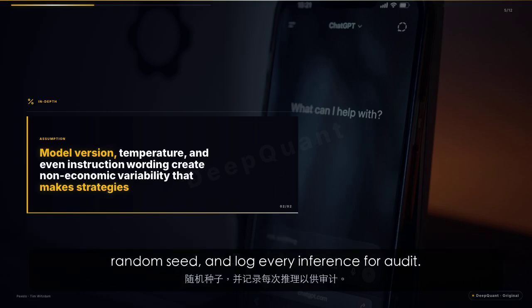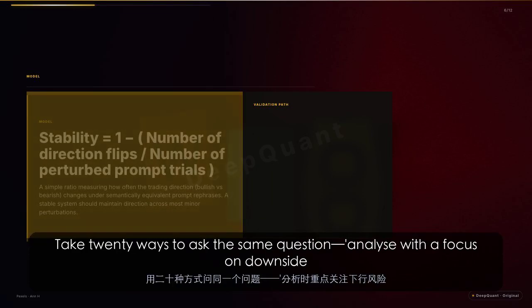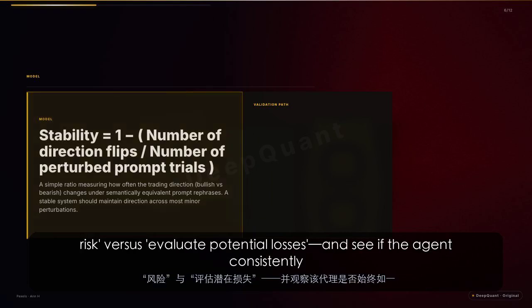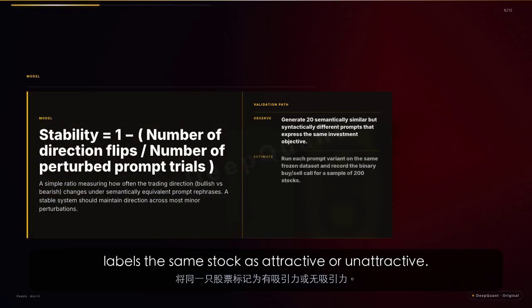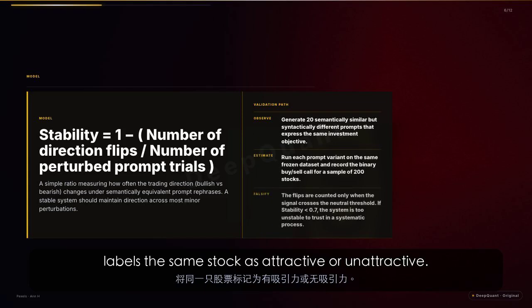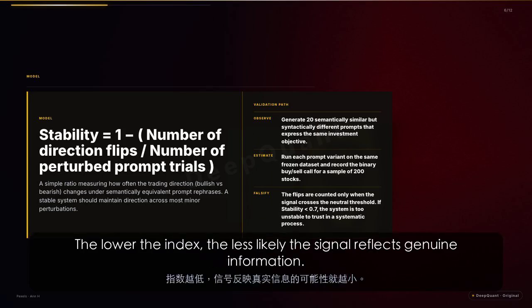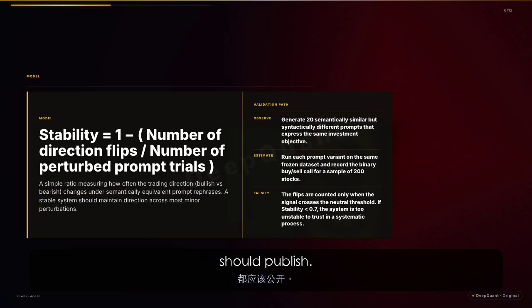We can turn this sensitivity into a stability index. Take 20 ways to ask the same question, analyze with a focus on downside risk, versus evaluate potential losses, and see if the agent consistently labels the same stock as attractive or unattractive. If half the rephrases switch the recommendation, then the output is dominated by linguistic noise. The lower the index, the less likely the signal reflects genuine information. This is a straightforward engineering test that every serious agent project should publish.